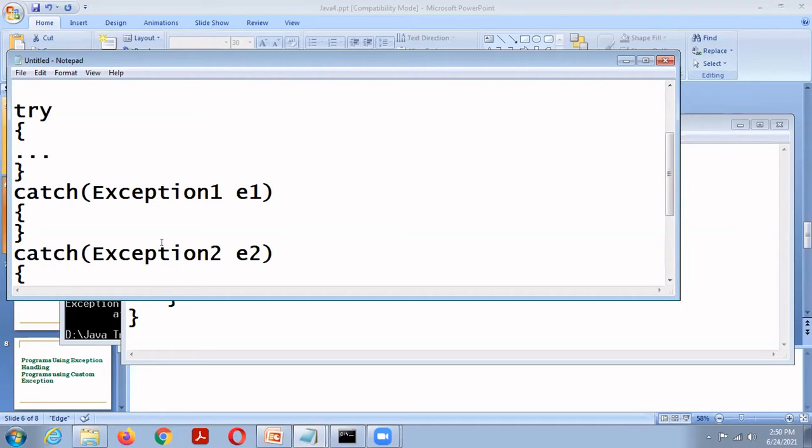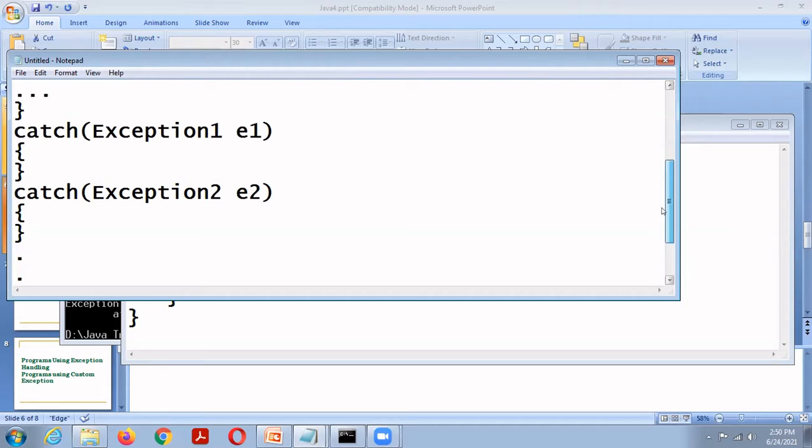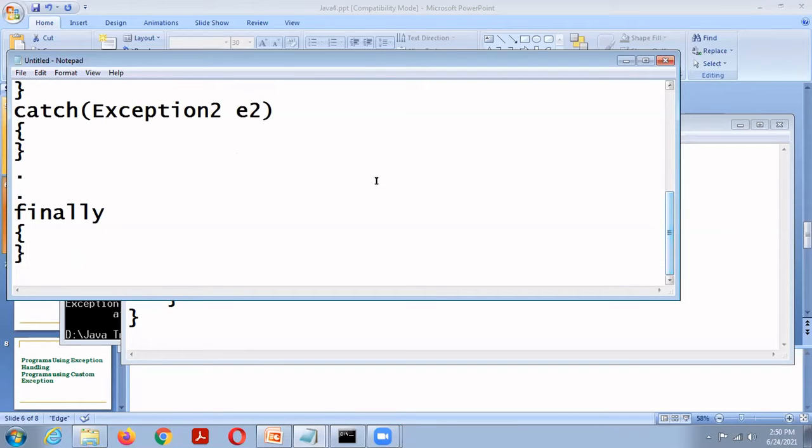If exceptions are not handled by a catch block, then the program ends abnormally. The finally block contains code which will be executed after the try block ends.